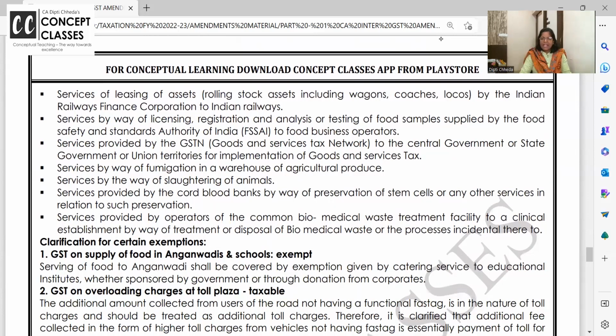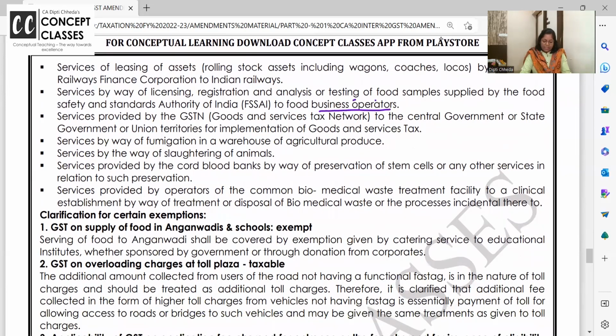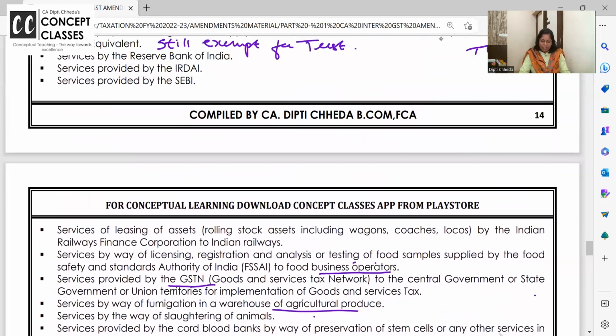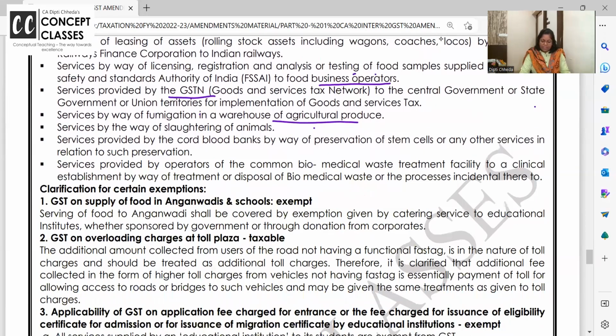Services by FSSAI, the egg mark and all, whatever food mark they do, so whatever testing of food samples and all service they give, it's all taxable. Services provided by GST Network to the central government, state government or union territory for implementation of GST, they are going to charge tax. The GST Network portal, the service it is giving will also attract GST. Services by way of fumigation in the warehouse are now taxable. There's a list of what is all taxable. Services by way of slaughtering of animals, taxable.